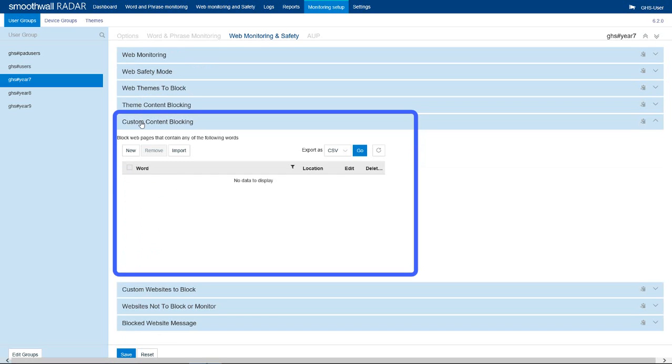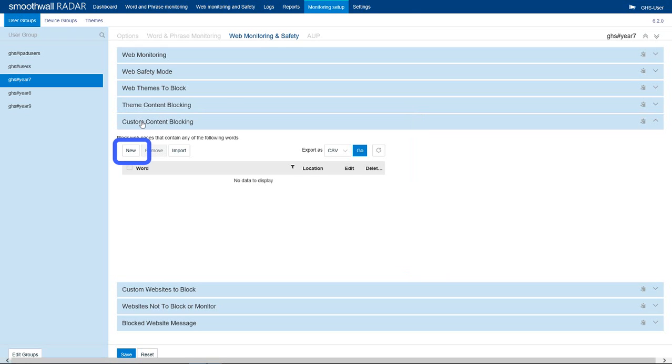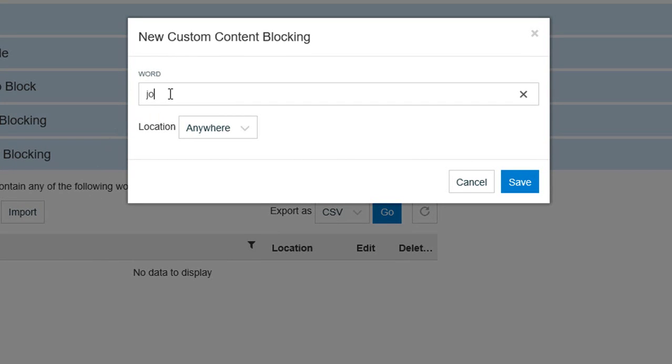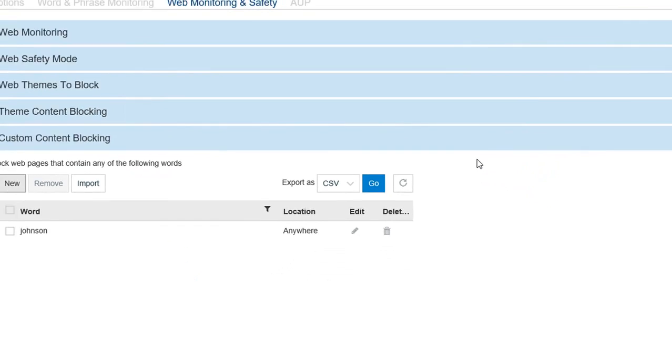Custom content blocking can be used to block access to internet content based on specific words and phrases that are not present in any of the themes in the section list above. This can be useful to block content that does not fall into a specific theme but does contain a particular word or phrase not generally found in other content, for example a person's name or address. Use New to enter the text that should be used for the content blocking. Use Save to save the new entry.